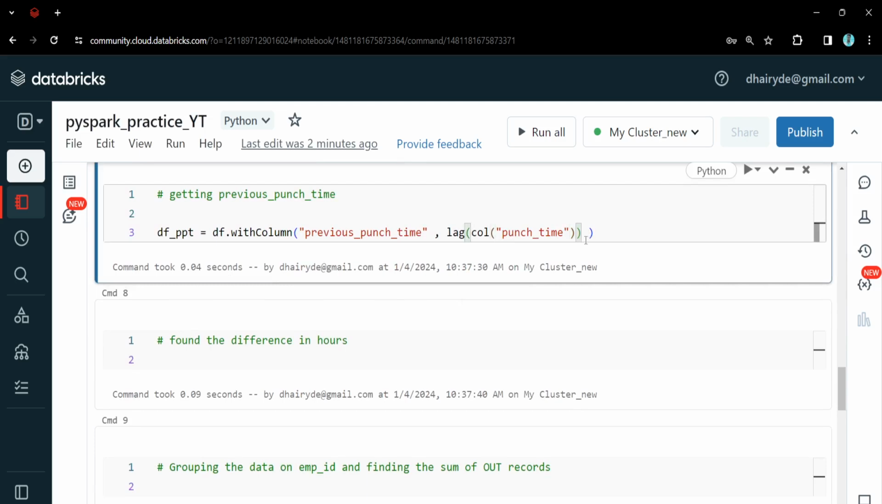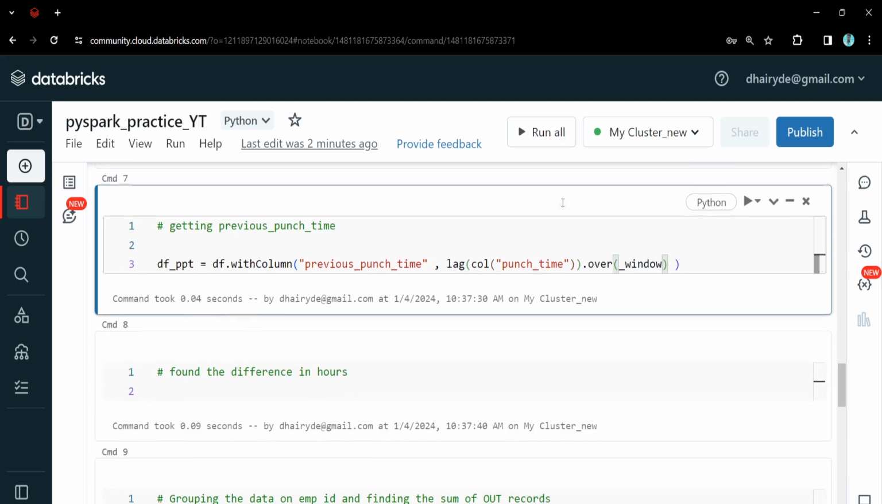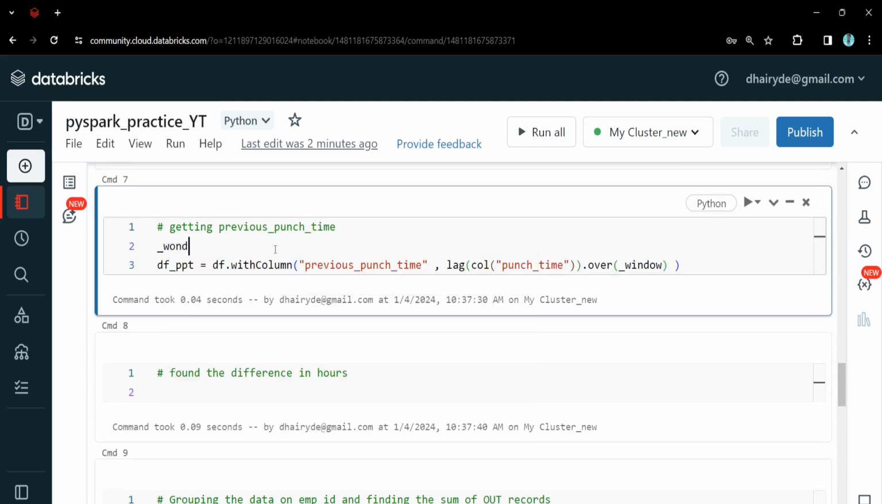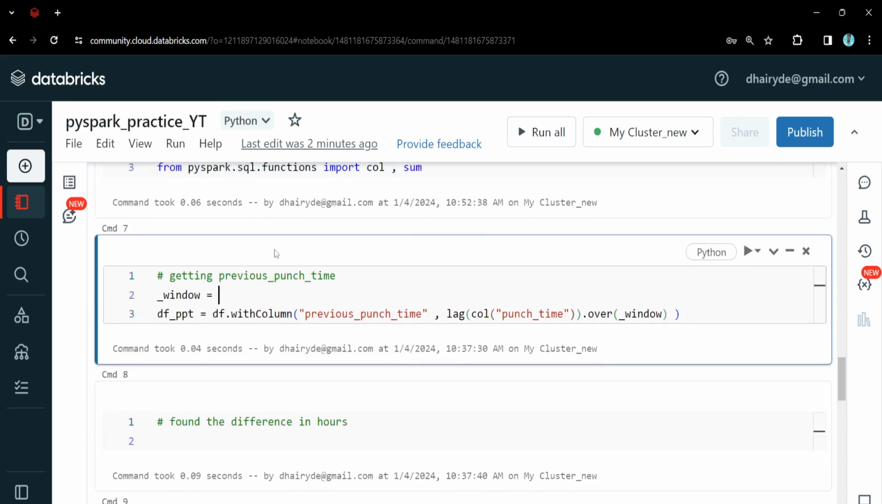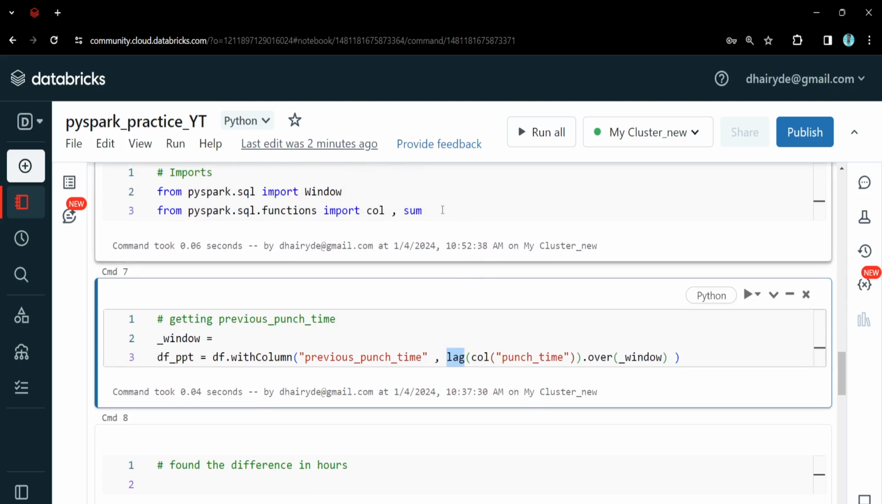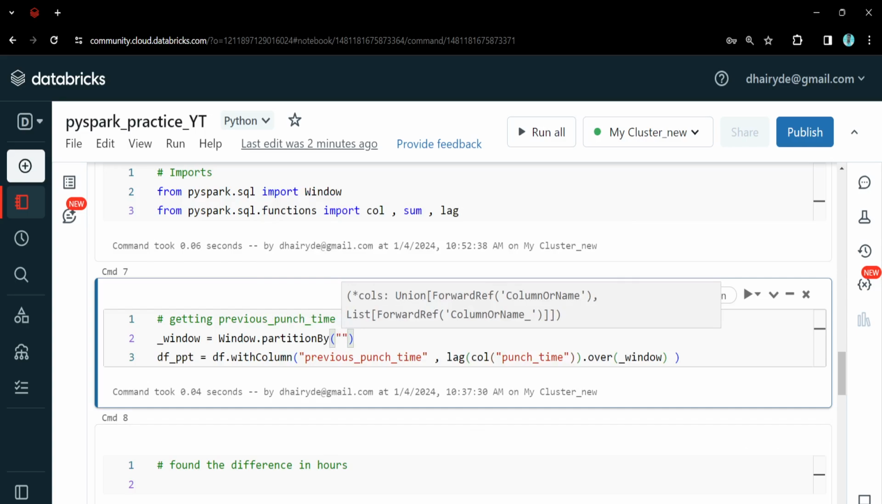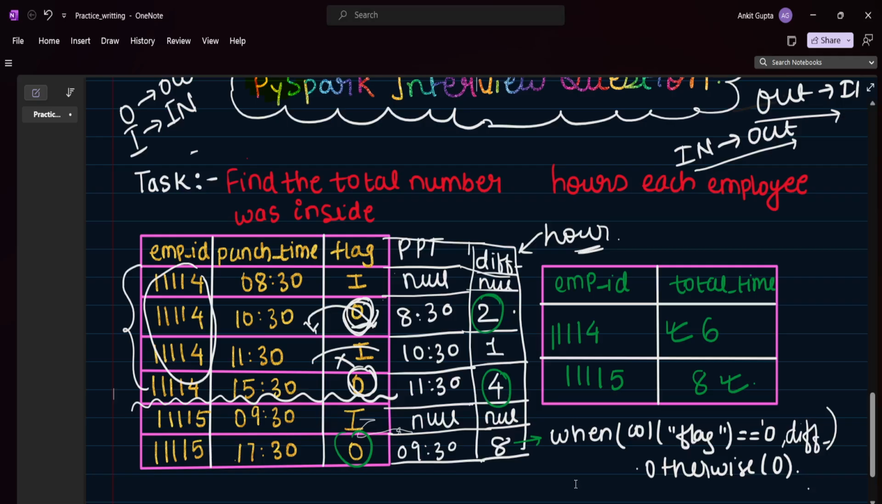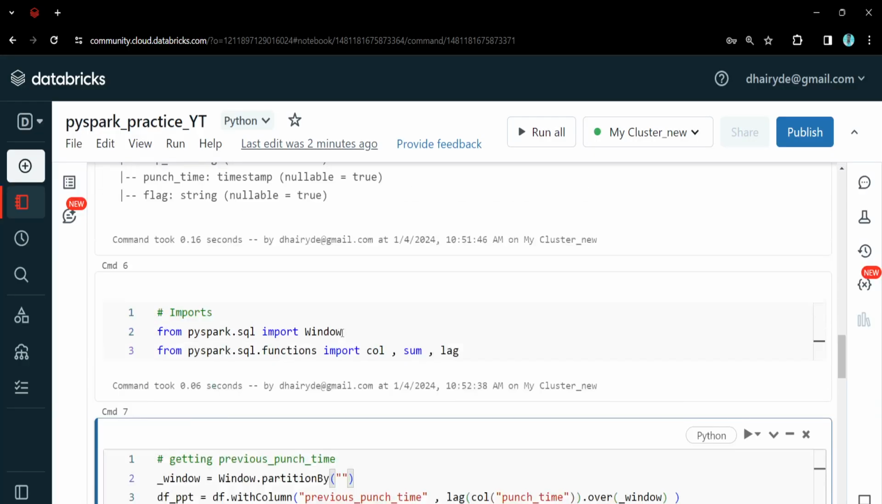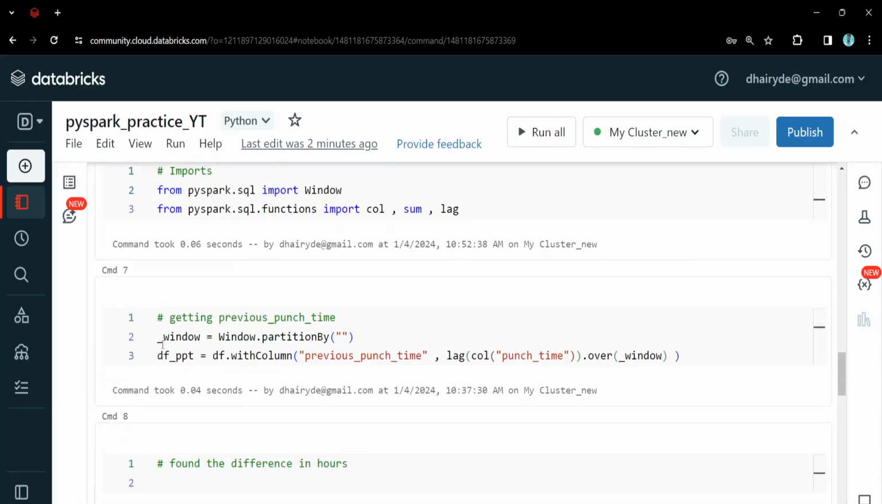Lag of punch time, and then over, and we need to write the window over here. Let's define the window object. How can we write the window? Since we are using lag, we will have to import lag also. And let's write the window. So the window will be Window dot partitionBy, we want to partition the data based on what? As we saw here, we need to partition the data on employee ID, EMP ID.